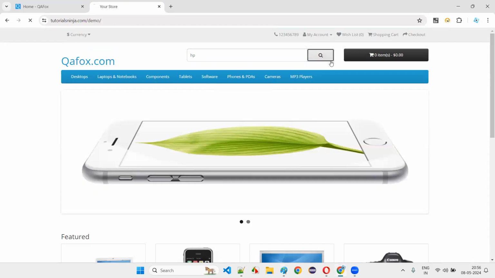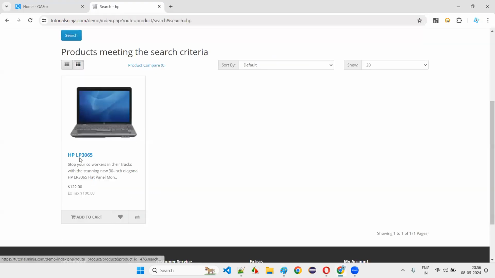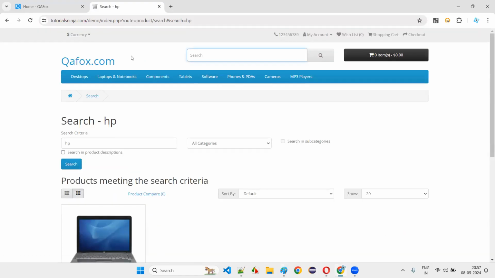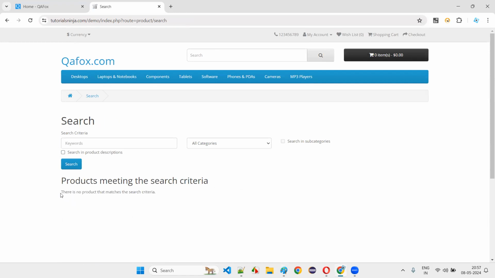I'll type a correct product name and click on the search button, to check whether the required product is coming in the search results or not. Another test case: I don't enter anything and click on the search button. Then no product should come. If I give a product that doesn't exist in this application, like Honda, then no product that matches the criteria should come. What if I put a semicolon here and click on the search button? What is happening? Different varieties. What if I give different types of data, guys?